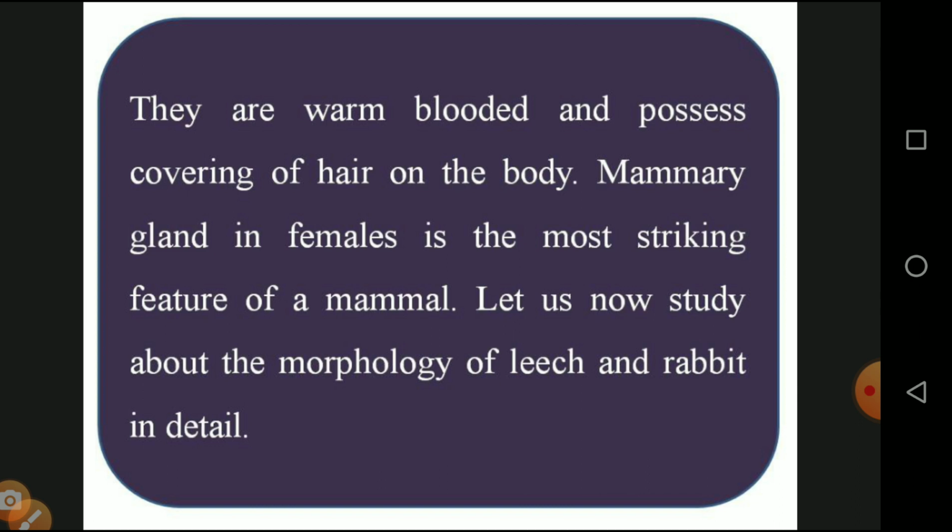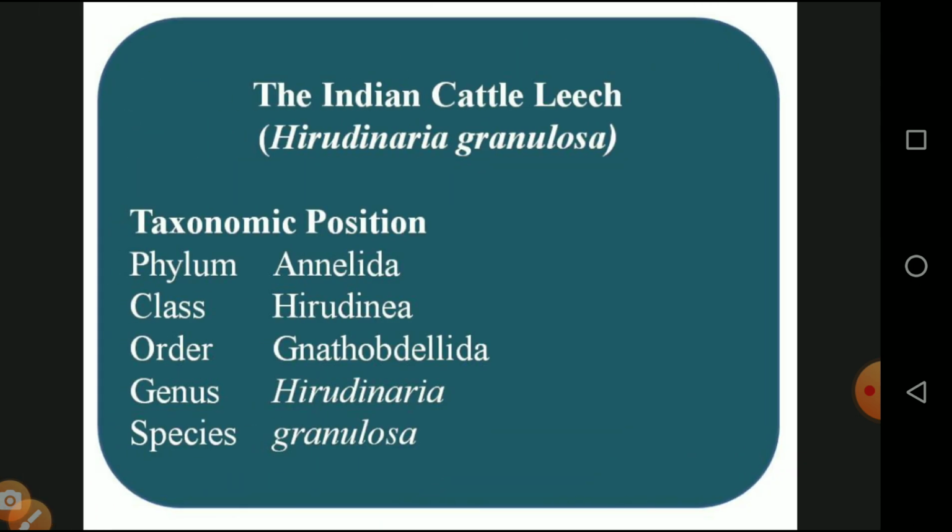Then let us study the morphology of the leech and the rabbit in detail. We can see the morphological characters of the leech in this class. In the next class we will see the morphology of the rabbit. Now some basic things regarding the Indian cattle leech, Hirudinaria granulosa, taxonomical position, a 2 mark question: phylum Annelida, class Clitellata, order Gnathobdellida, genus Hirudinaria, species granulosa.